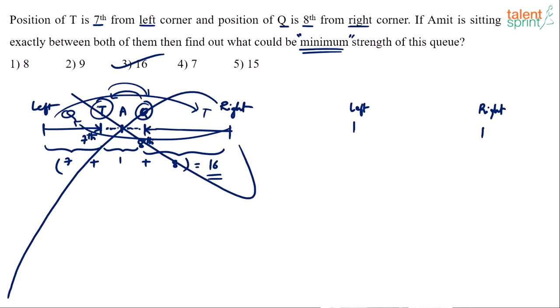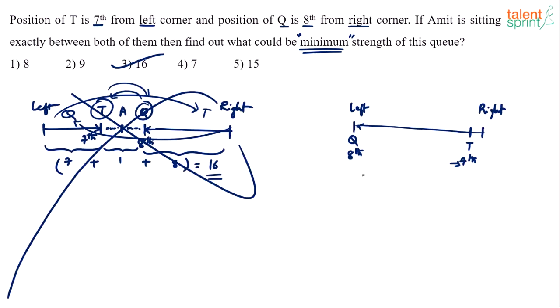For example, Q is 8th from the right corner, so let's assume Q is the leftmost person. This is Q's position, and he's 8th from the right corner. Now T is 7th from the left corner, so T is somewhere here, in the 7th position, 7th from the left.